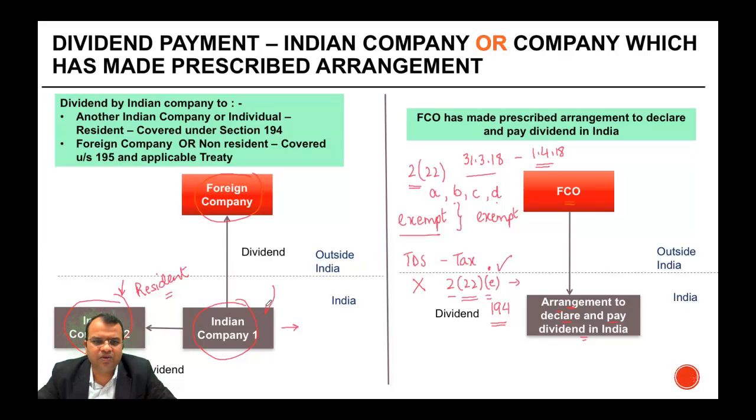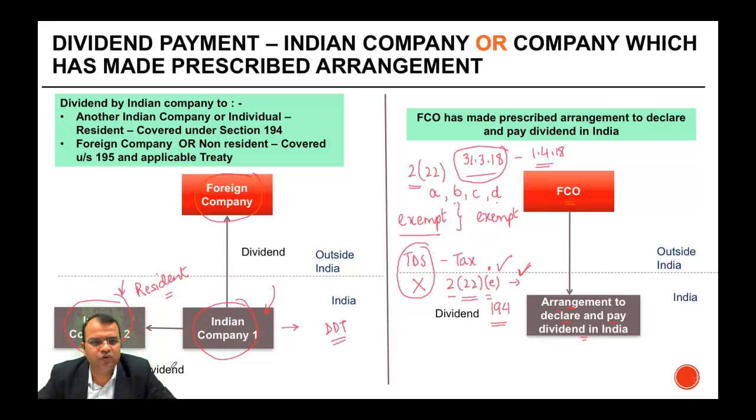Instead, the company which is declaring the dividend has to pay dividend distribution tax on such dividend. Which means that now all dividends are exempt in the hands of the recipient. And if that be the case, then there is no question of any TDS on dividend. But you should know these provisions. So if, for example, you are dealing with a case prior to this date, then the dividend which is referred to in section 222E was liable for withholding tax.